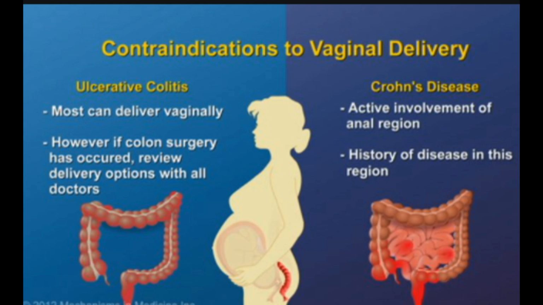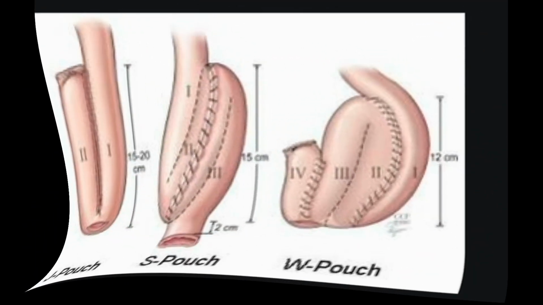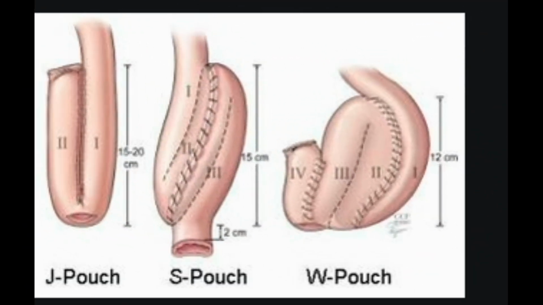Ulcerative colitis, surgery. Ulcerative colitis affects only the large intestine. So surgery that removes the entire large intestine can cure the disease. Some people who have the disease in the entire colon eventually need surgery to remove the colon. Surgery also can often cure the rare problems that the disease causes outside of the colon, such as skin and eye problems. But it may not cure liver problems and some joint problems.